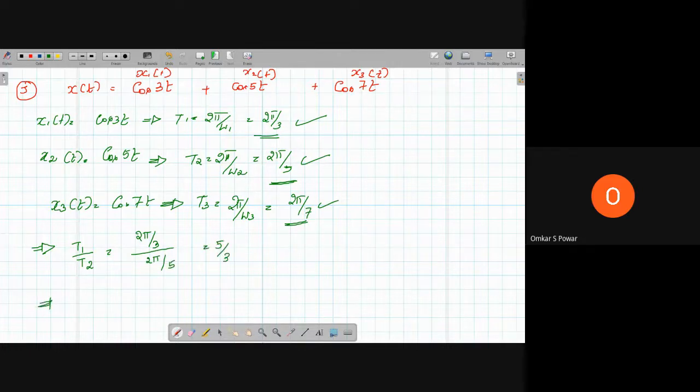Then we also have to find T1 by T3, if there are more than two signals. So 2 pi by 3 divided by 2 pi by 7, which is equal to 7 by 3. So these two, T1 by T2 and T1 by T3, are rational numbers. Therefore, they are periodic.